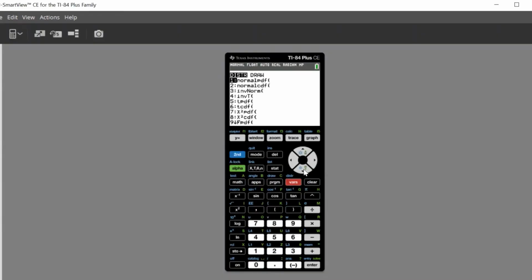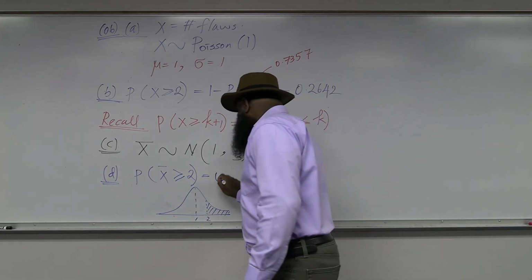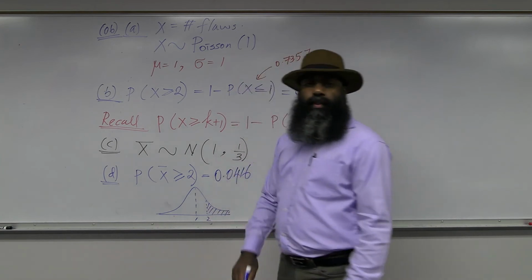Second, variables. Number 2, normal CDF, hit enter. The lower limit is equal to 2. The upper limit is something large, such as positive 100 million. Mu equals 1, and sigma is equal to square root of 1/3, which is also equal to 1/√3. It's easy to enter it that way, so I will enter it as 1/√3. Select paste and hit enter again. The required answer is 0.0416. I got 0.0416. Okay.